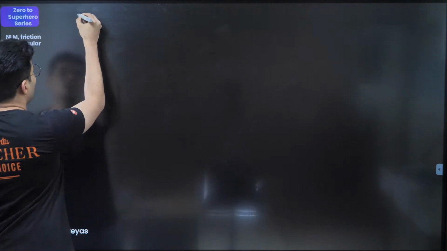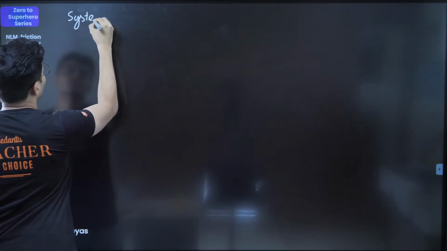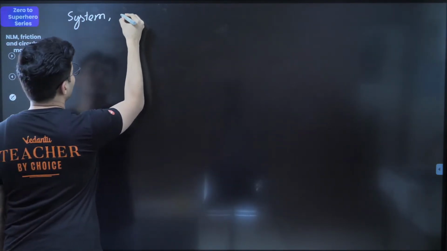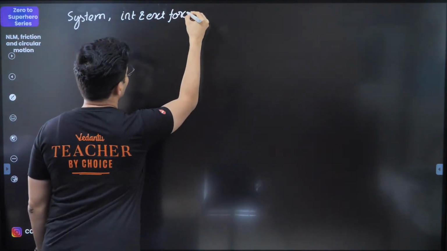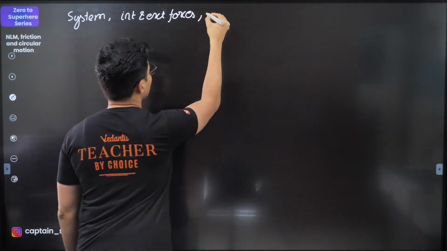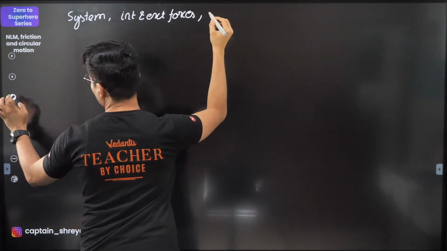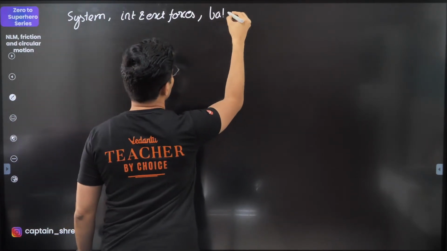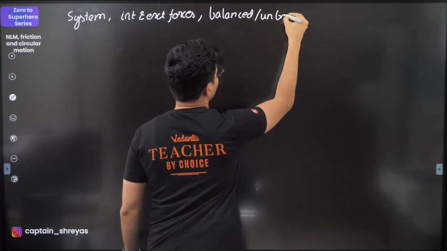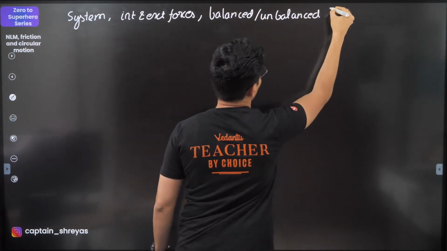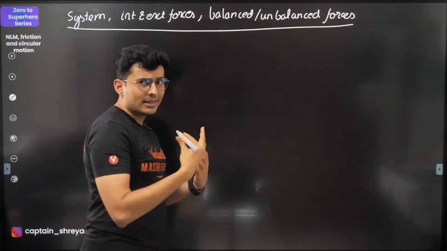Now let's quickly start revising the different concepts over here. So first thing I want to talk about is basically the concept of system, then internal and external forces, and equilibrium, or I would just say balanced forces, balanced and unbalanced forces. So these are the concepts first we'll touch upon, and then slowly we will go to other things.